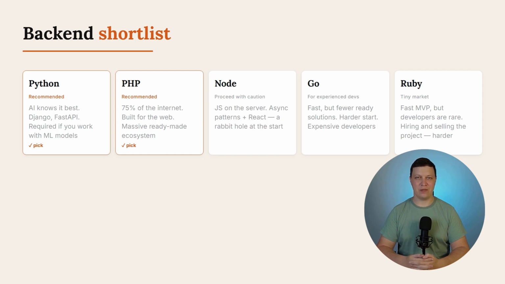What that means for you, if in a year you want to hire someone for support, Python and PHP are easy to find. Ruby and Go, you'll search longer and pay more. That's a practical criterion, not an aesthetic one. If you ever want to sell the project, complications there too. Your exotic language means finding a buyer who's also into that exotic. No reason to shrink your pool of buyers.